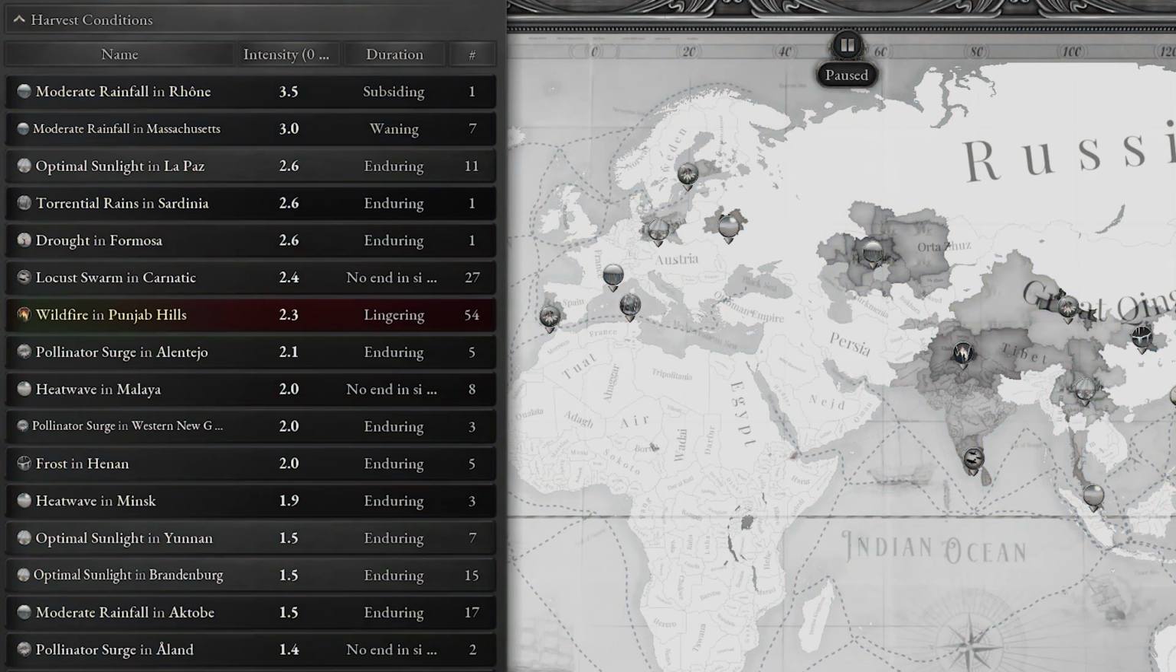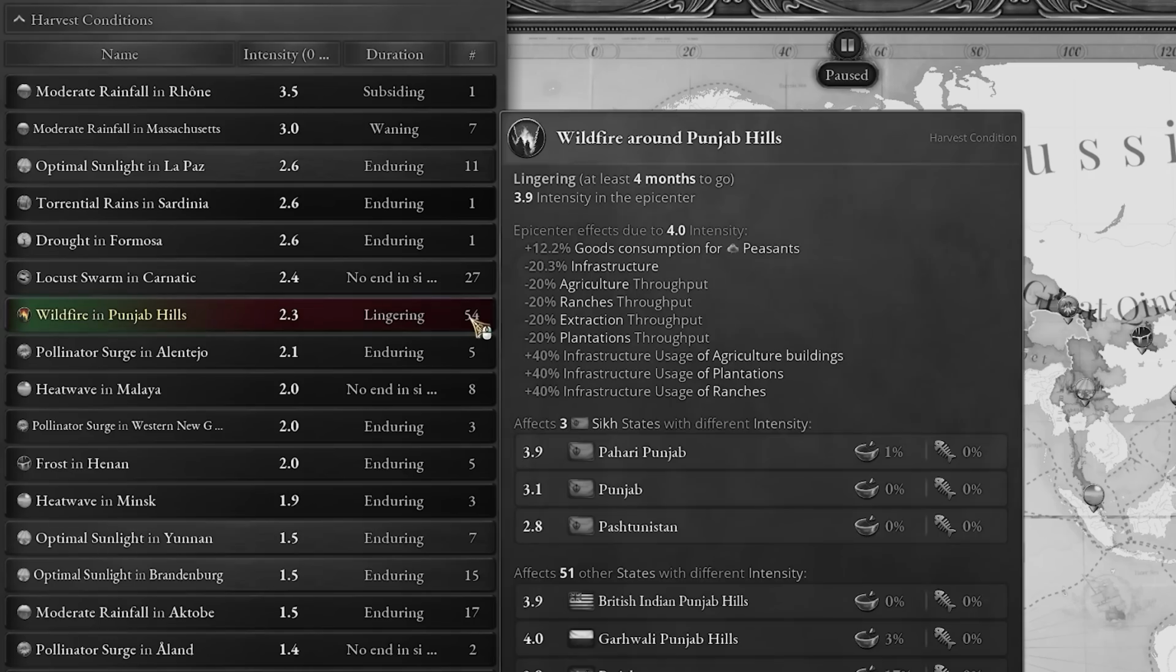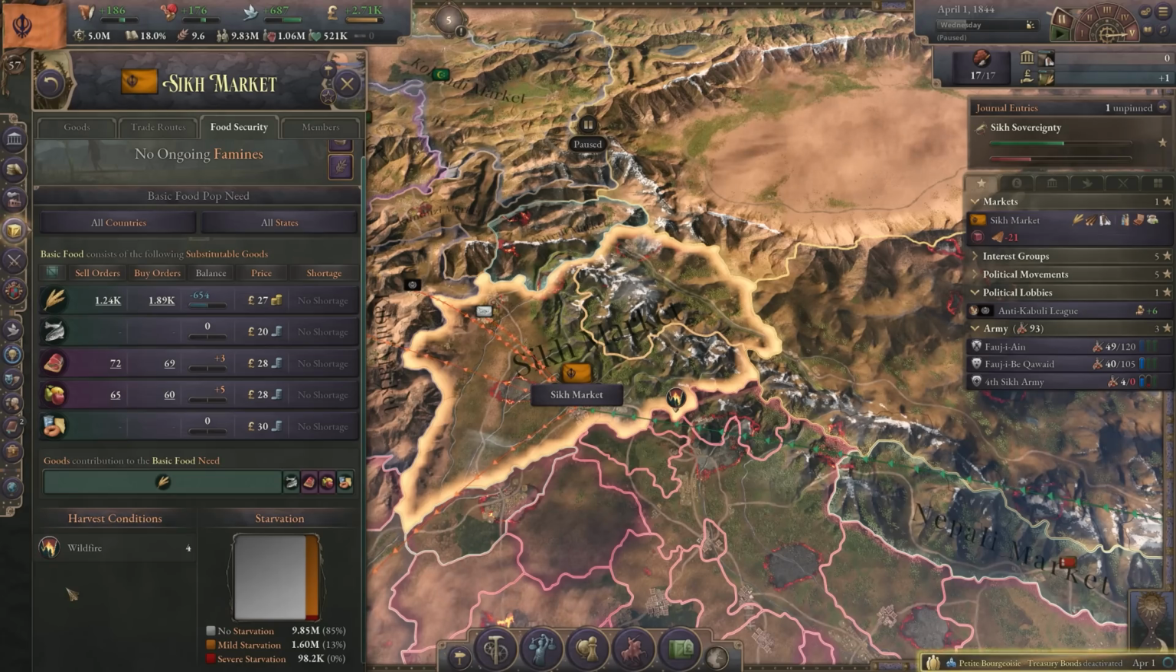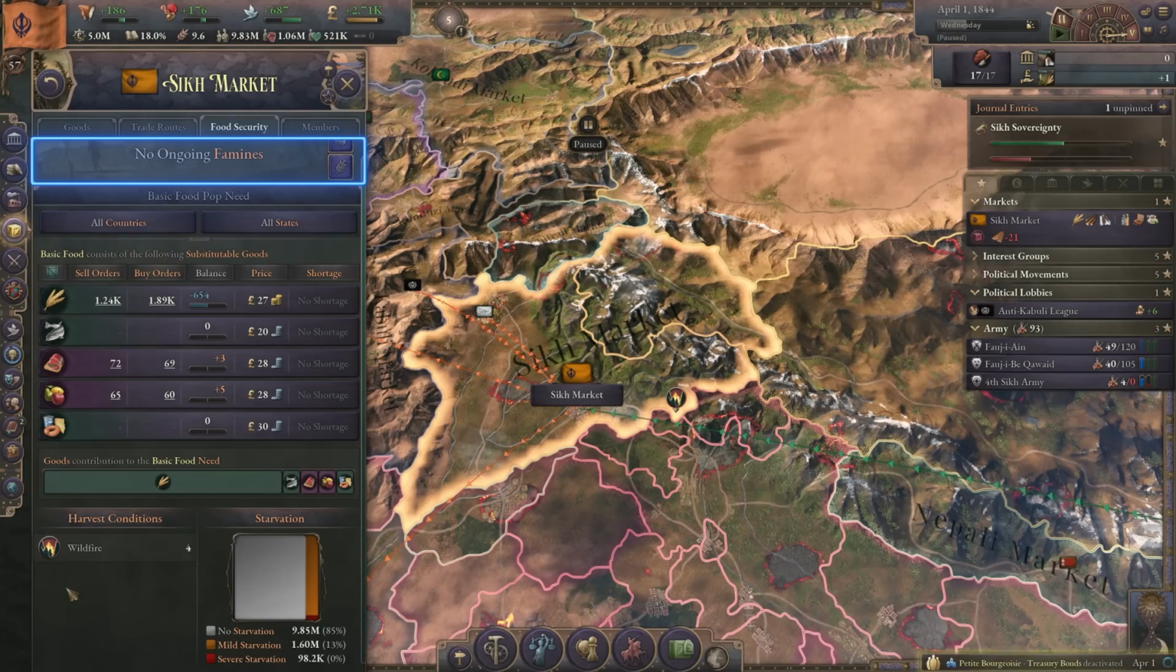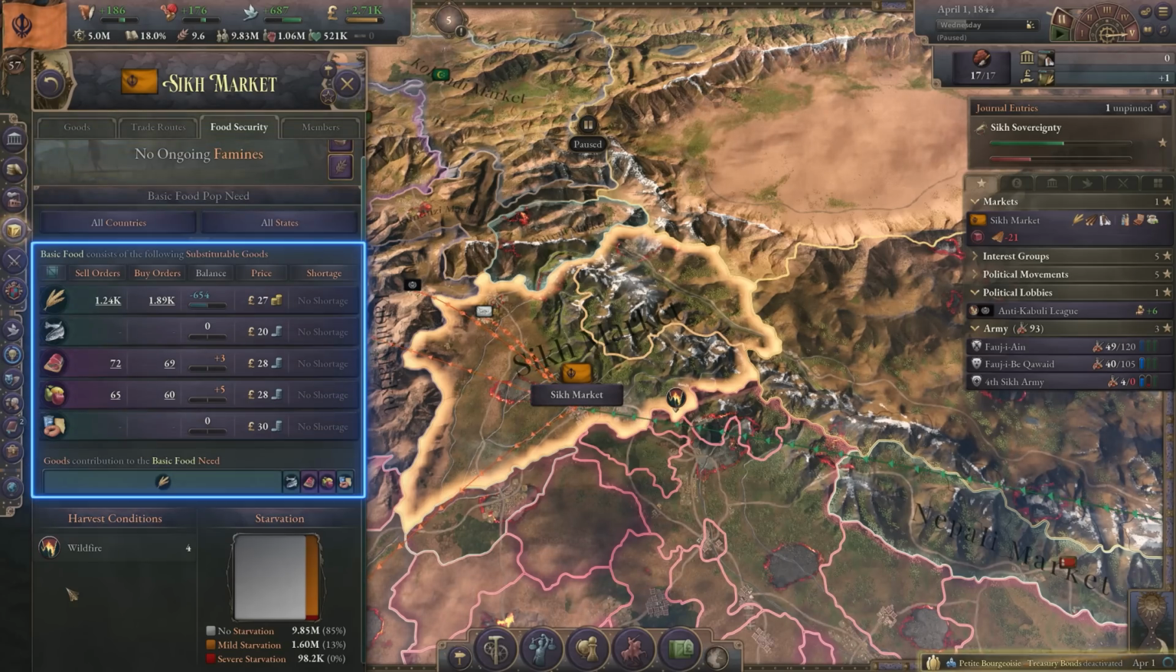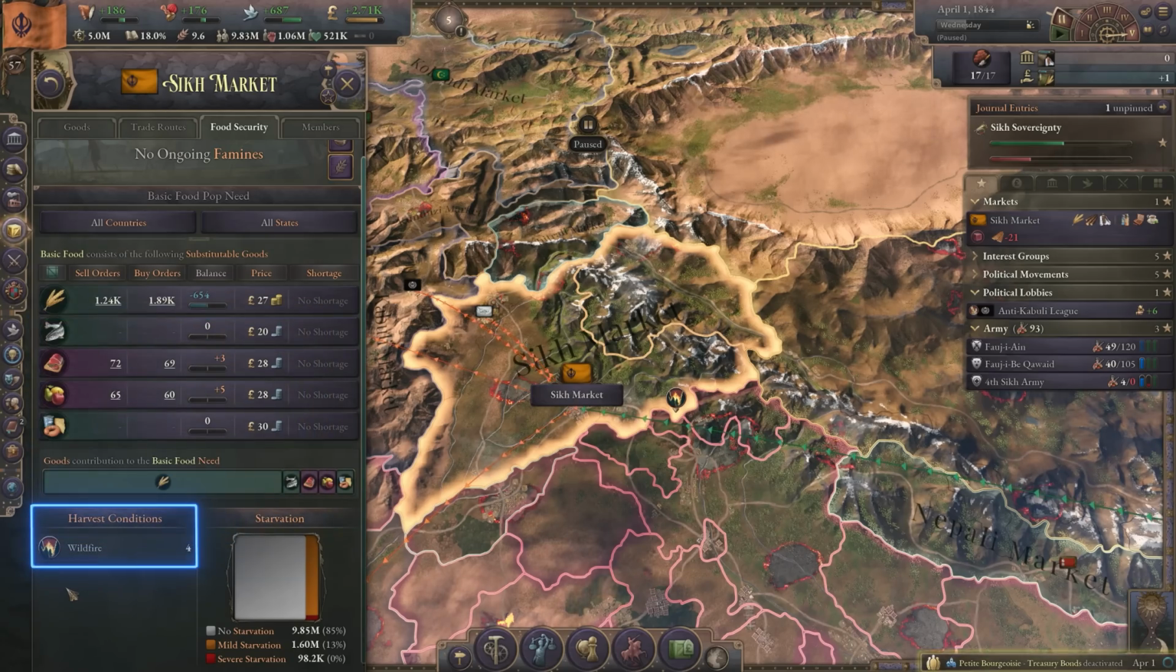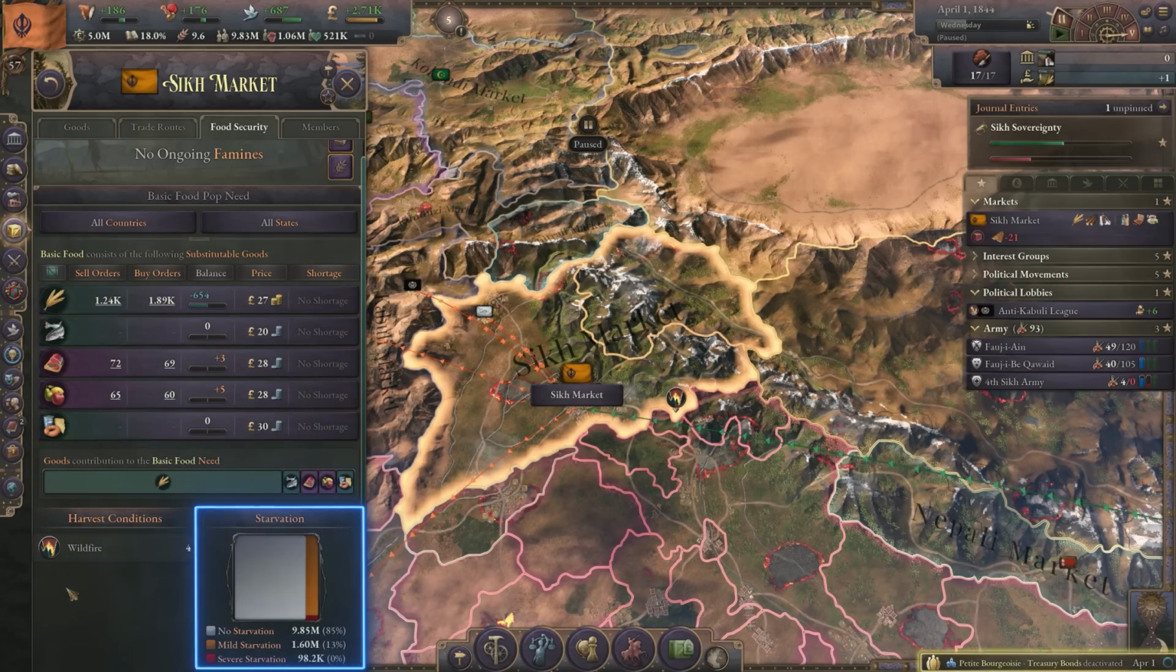Here we can see the wildfires in the Punjab hills are lingering, so they are almost done, but they do affect a very wide array of states. We also have a new food security tab in the Markets UI. Here you'll be able to see if there are any ongoing famines, how much and of which food types are being consumed, if you have any active harvest conditions, and if any of your pops are currently starving.